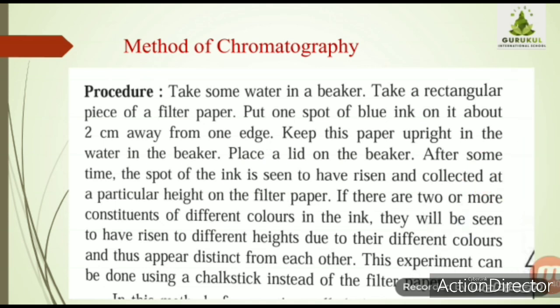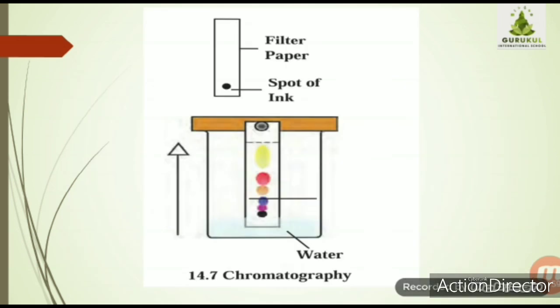So, in this method of separation called chromatography, two properties of substances are used. These are the solubility of the substance in the solvent that moves up and the ability of the substance to stick to the stationary filter paper. You can see as shown in the figure, there is a beaker.